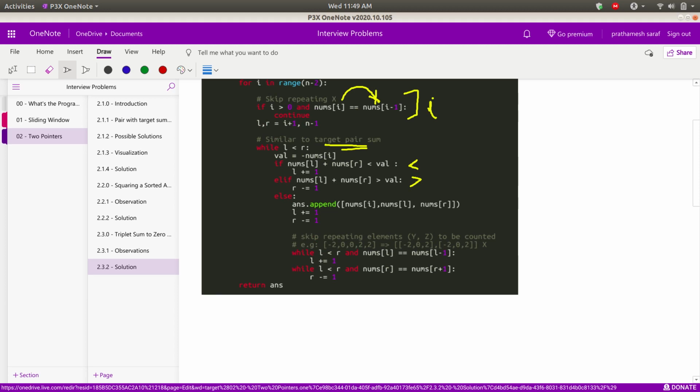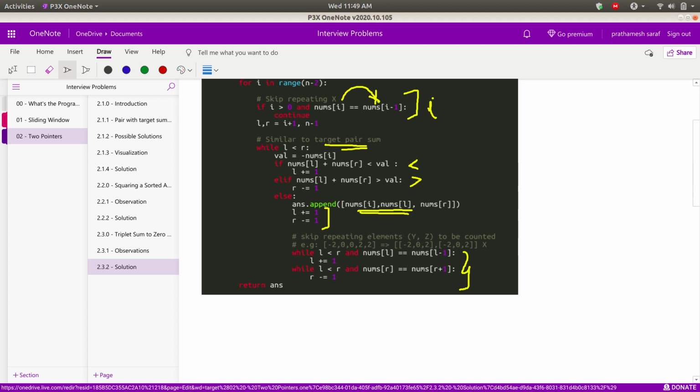Finally, if both are equal, that is, if the addition is equal to the value which I need, then this is the triplet I have found. Then I shall increment my left pointer and decrement my right pointer. Now this case is nothing but skipping the pointers, right?